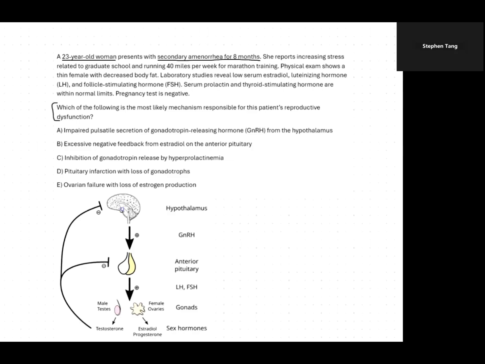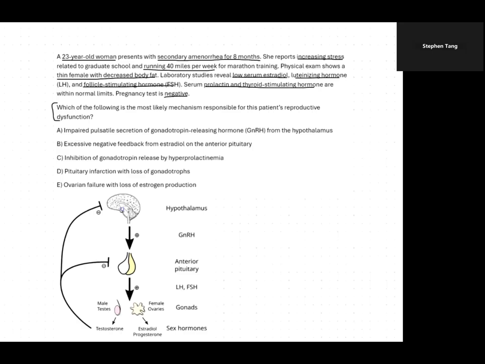Also, she reports increasing stress, running 40 miles per week, and she's thin with decreased body fat. We look at the lab studies, we have low estradiol, LH, and FSH with normal prolactin and TSH. And she's also not pregnant.